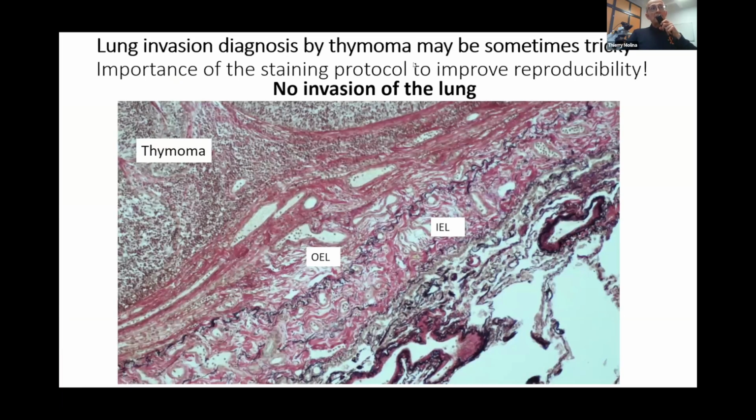Concerning lung invasion, here this tumor is sticking to the visceral pleura. We cannot see any mesothelial cells. The thymoma is sticking to the mesothelium, but you can see very easily in the visceral pleura the outer elastin layer, because the technique is very good, and here the inner elastin layer. And here are the alveoli. You can see the outer elastin layer is very well respected, therefore there is no lung invasion here, although it is sticking to the lung.